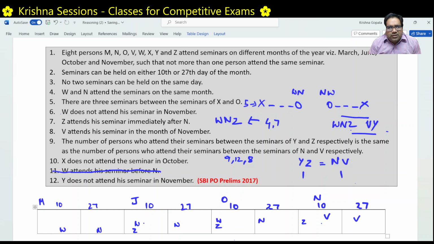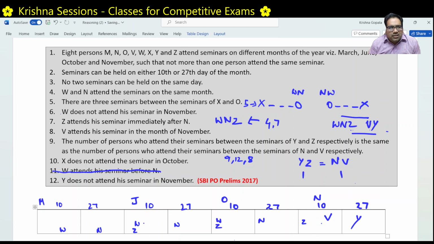Right. V is anywhere to the right of W and Z as per this condition. V is in November and W and Z cannot be in November. So V is anywhere to the right of W and Z. Now, if Y has to be right of W and Z, then Y has to take this November 27 slot only. It has to be V and it has to be Y.